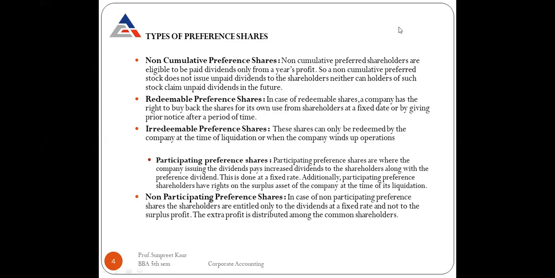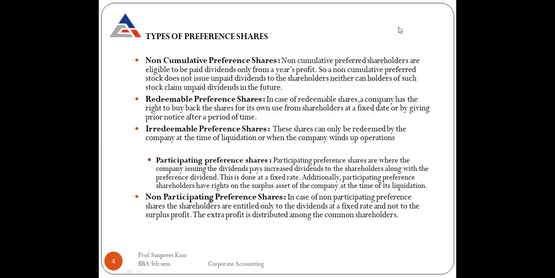Okay. So the preference shares are paid to the preference shareholders. You know this thing, right? The preference shareholders are eligible to be paid dividends only from a year's profit. From a year's profit, the dividend is paid to the preference shareholders, right? Those are the non-cumulative preference shareholders. And those shares which are paid from a year's profit are non-cumulative preference shares.